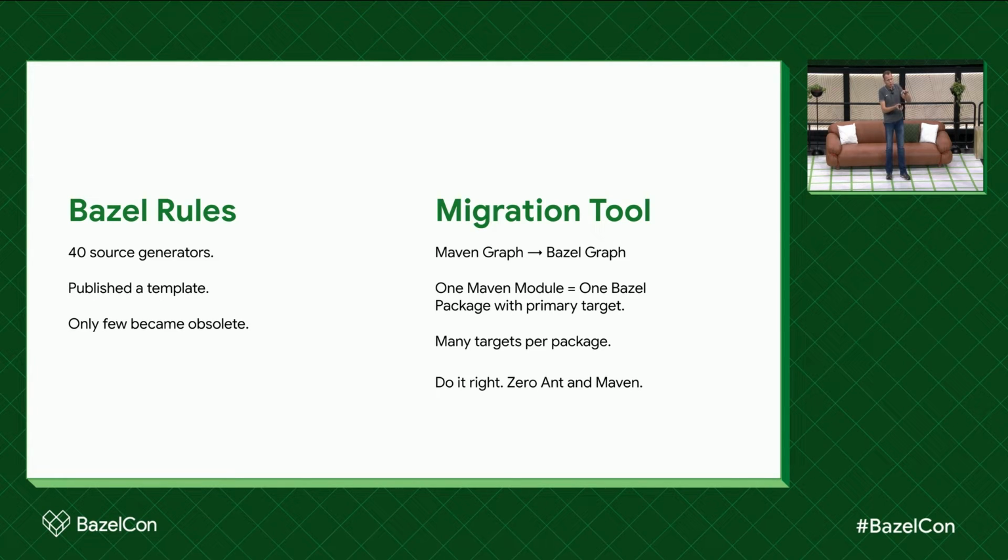The migration tool did analyze the Maven graph. It read all the POM.XML files, and then out of that translated that into a Bazel graph. So we know which plugins were used, and for those plugins, we generated the source generator target, and at the end of the day, we generated a primary target that was sort of matching the Maven main artifact. It worked pretty well. We were able to run the migration tool on the Maven code base, and then just do a Bazel build, and it would build the entire app. And then you could do Bazel run to start the app.